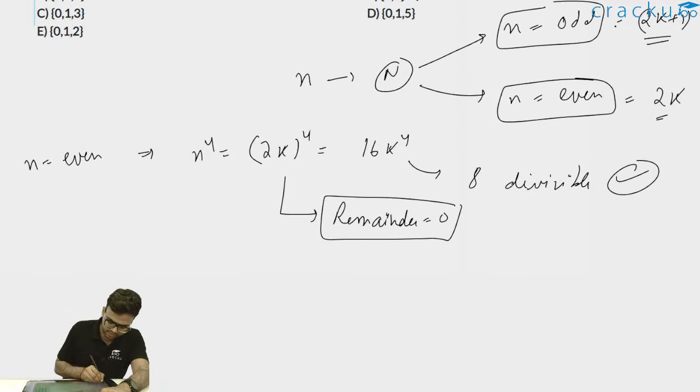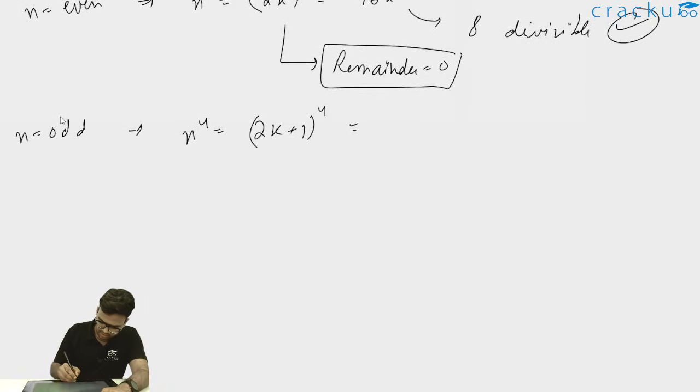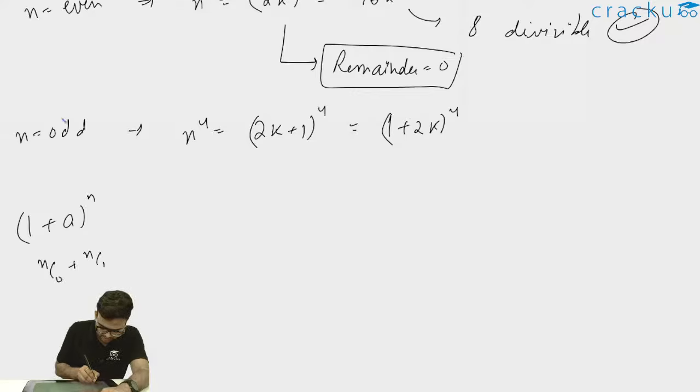Now let's say n is odd. So n to the power 4 can be written as 2k plus 1 to the whole power 4. Now if you know the binomial expansion, if I write this as 1 plus 2k to the whole power 4, then 1 plus a to the whole power n can be written as nC0 plus nC1 into a plus nC2 into a square, up to nCn into a to the power n.